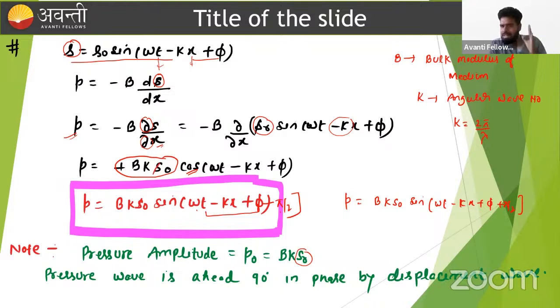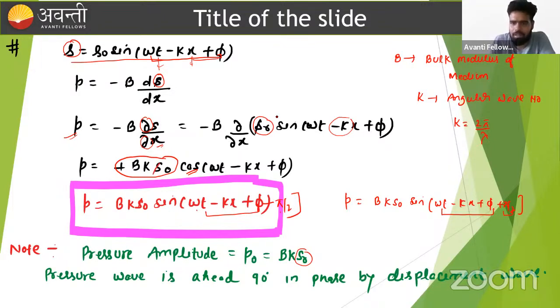So what is the conclusion from here? If we see the equation of displacement, this is the phase of the displacement equation. If we see the equation of pressure, we can see the extra term pi by 2 that comes in the equation of the pressure wave. It means pressure is 90 degrees ahead of the displacement wave.